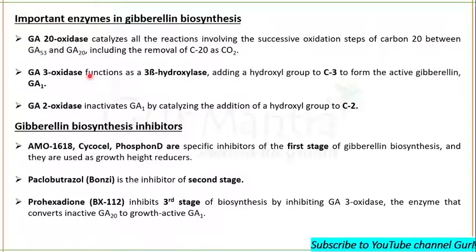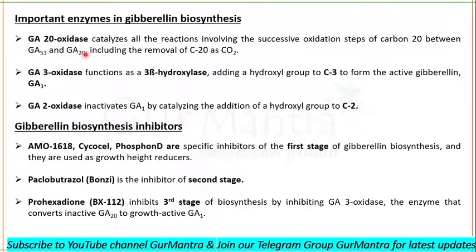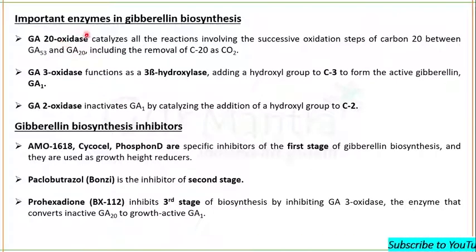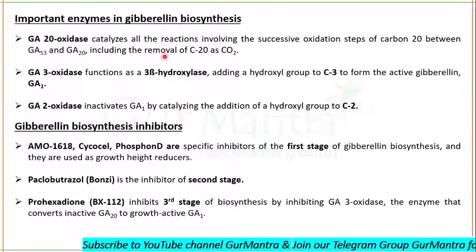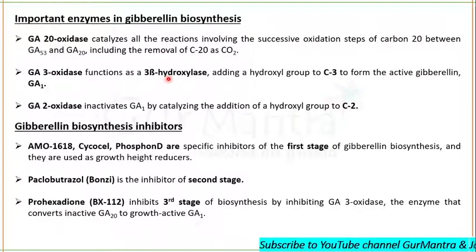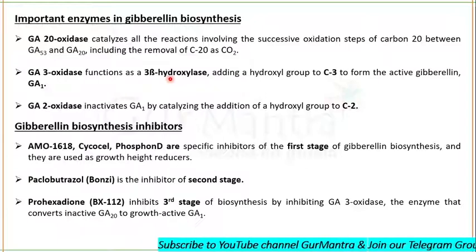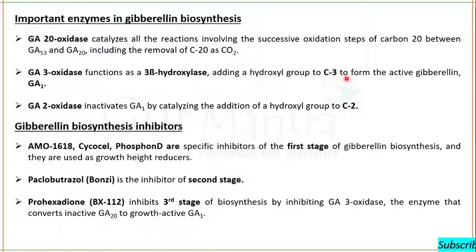Remember this, do not forget that in between gibberellic acid 53 and gibberellic acid 20, it is gibberellic acid 20 oxidase which catalyzes the oxidation of carbon 20, which includes the removal of carbon 20 as carbon dioxide. But gibberellic acid 3 oxidase functions as 3 beta hydroxylase. It adds a hydroxyl group to carbon 3 to form the active gibberellic acid 1.